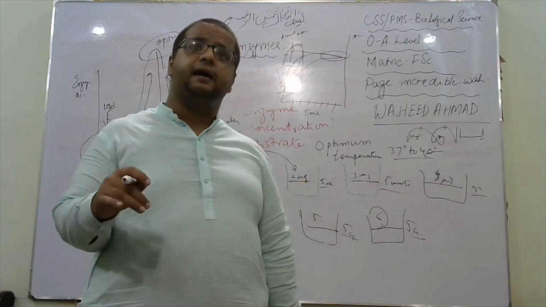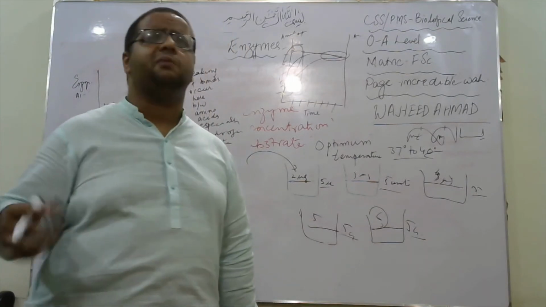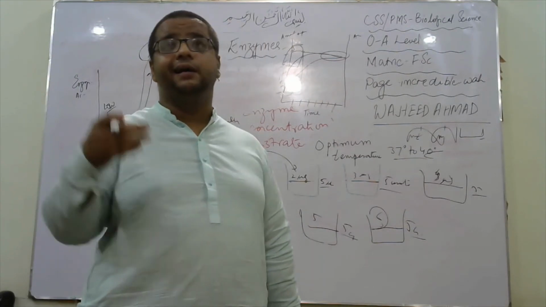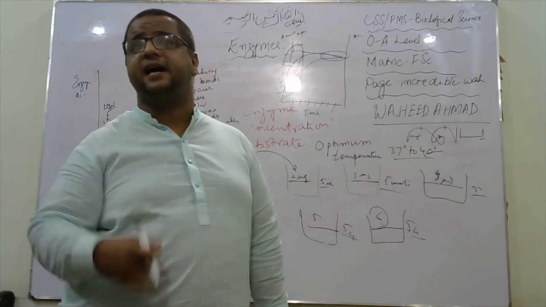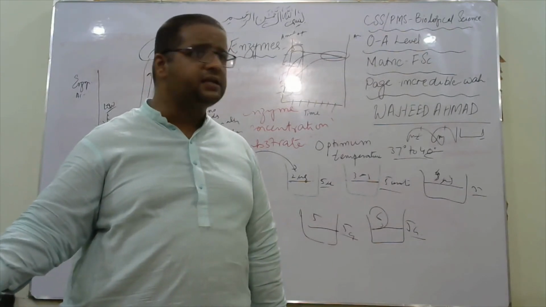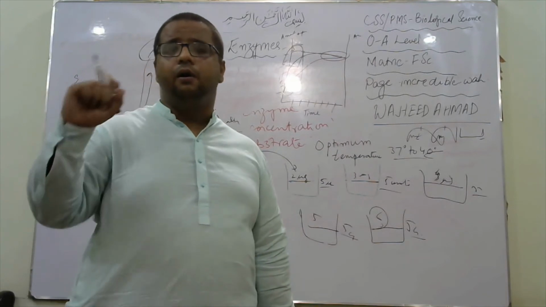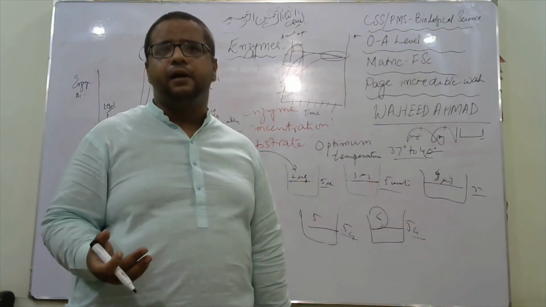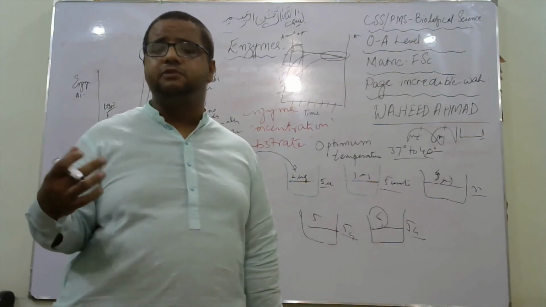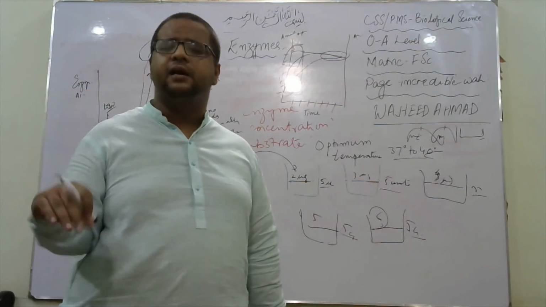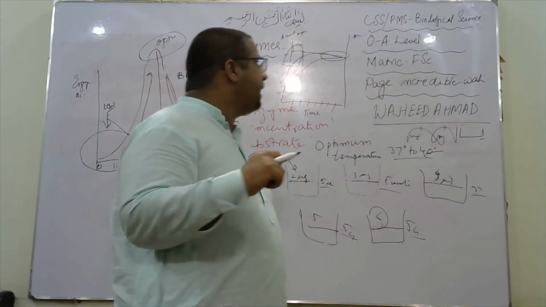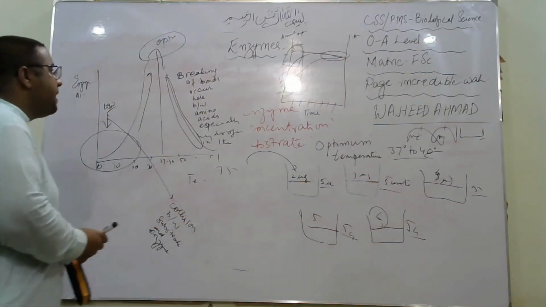For different enzymes there are different optimum pH. Some enzymes act best in acidic pH, some at neutral pH, some at alkaline pH. So there is a variety of pH that acts upon them. Pepsin is an enzyme which acts at pH 2. So we can say that enzymes act at an optimum pH, but they have a variety of pH in them. These are the factors which have an impact on the activity of enzymes.